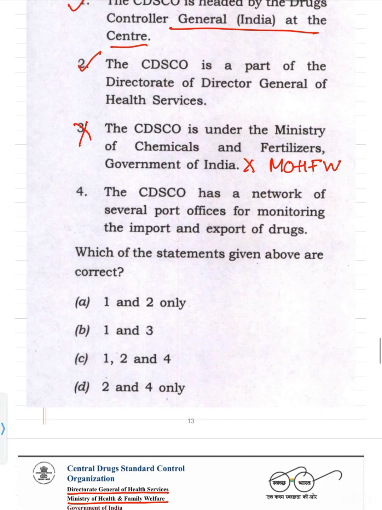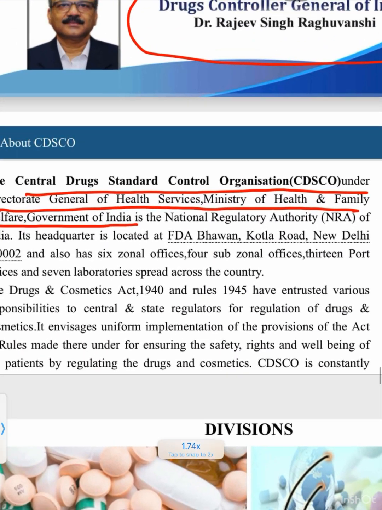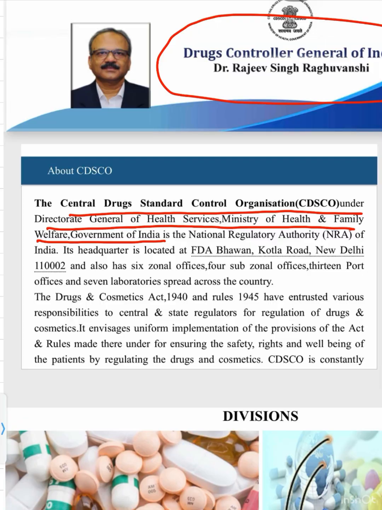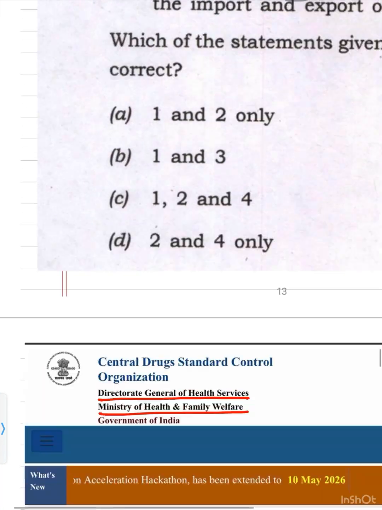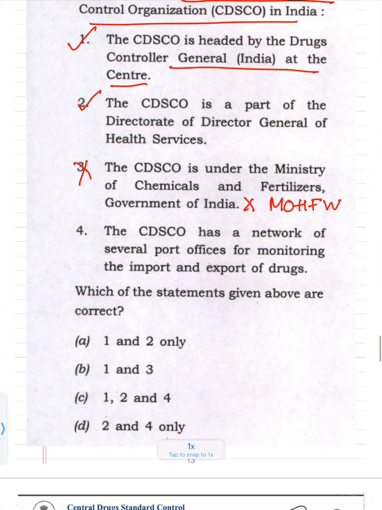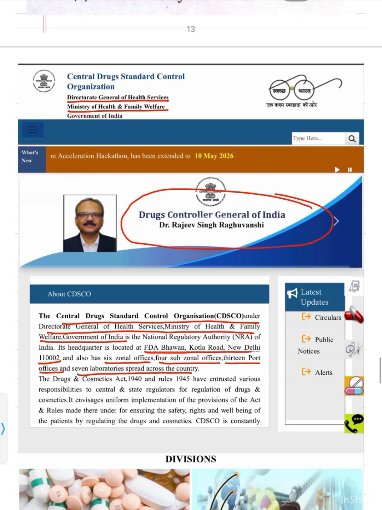So third is wrong. Fourth is the CDSCO has a network of several port offices for monitoring the import and export of drugs. So this is correct. It is written on the website that its headquarters is located at FDA Bhavan, Kotla Road, New Delhi 110002, and it also has 6 zonal offices, 4 sub-zonal offices, 13 port offices, and 7 labs spread across the country. So this is correct. So fourth is correct. So the answer will be 1, 2, and 4. So the answer will be C, 1, 2, and 4.